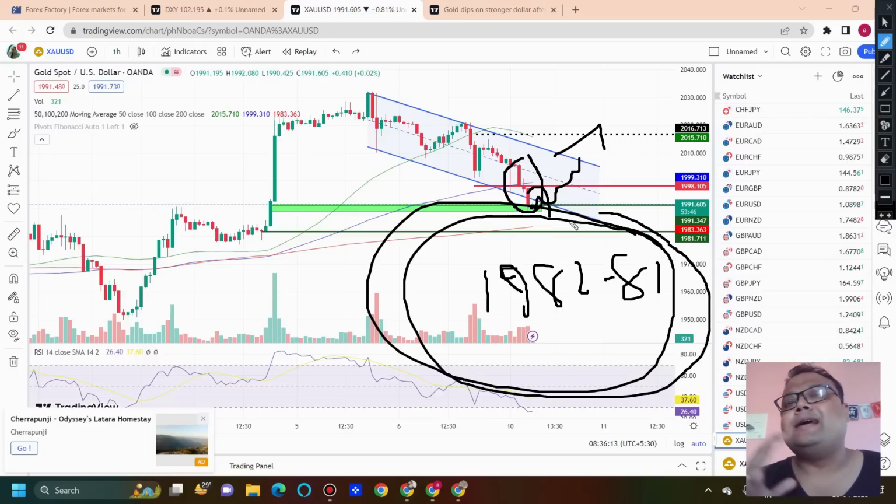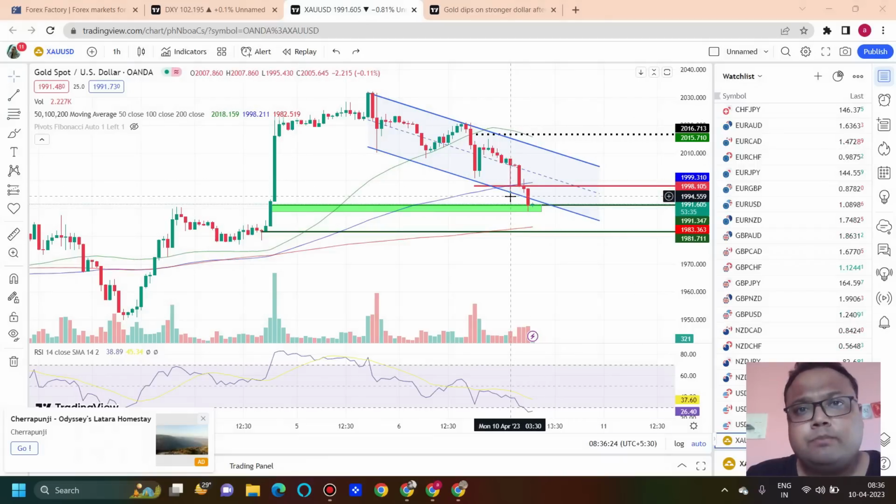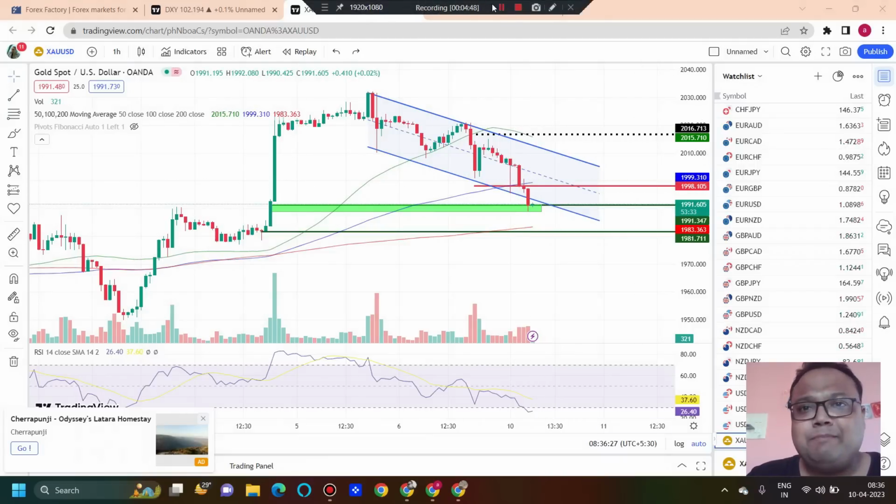Again, we can expect a temporary bounce of 40-50 pips from this particular level here. 1982-81 is a good level, so definitely I'm going for it. To be honest, when gold was falling, I missed the opportunity because I was sleeping.